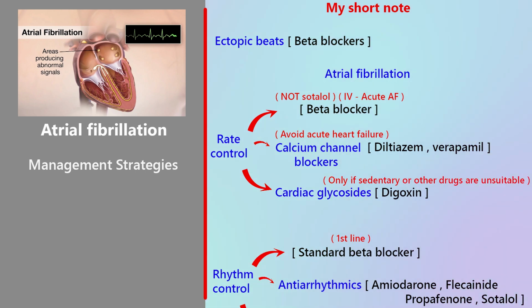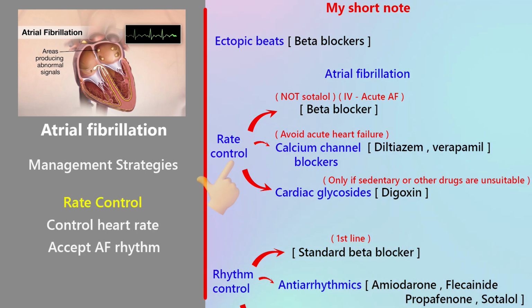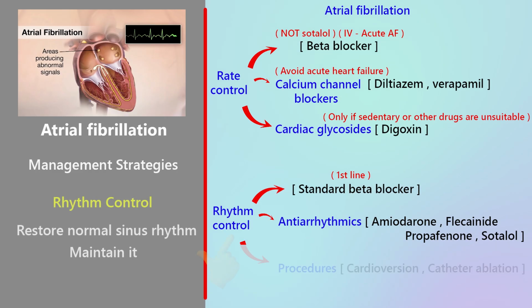Management strategies in AF. There are two main strategies to manage AF. One, rate control. Focus on controlling heart rate. Accept that the patient is in AF, often first choice for older or asymptomatic patients. Two, rhythm control. Focus on restoring normal sinus rhythm and maintaining sinus rhythm long term, often used in younger or symptomatic patients.